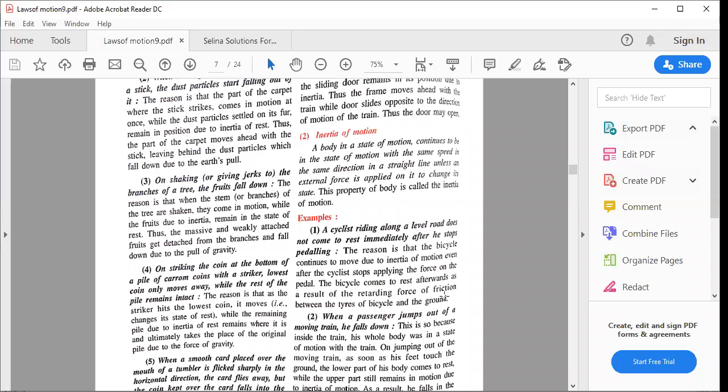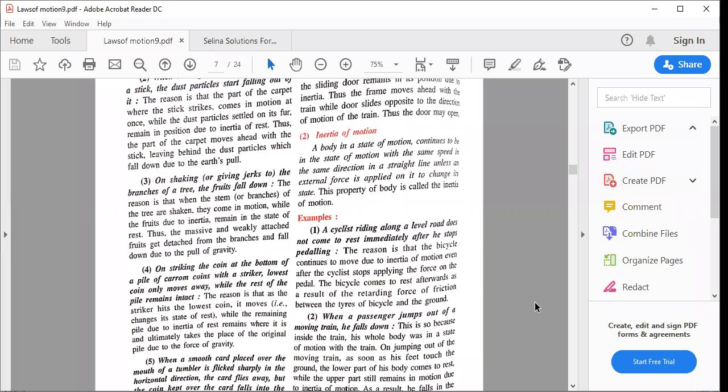So basically who is stopping that cycle? Frictional force. Because the frictional force increases, तुम तो pedaling नहीं कर रहे हो, that means you are not applying the force to move ahead. तो stop कौन करवाता है? Frictional force करवाता है. Okay.